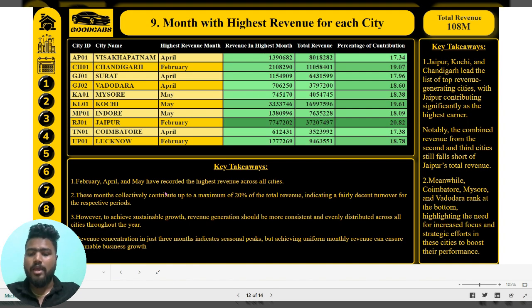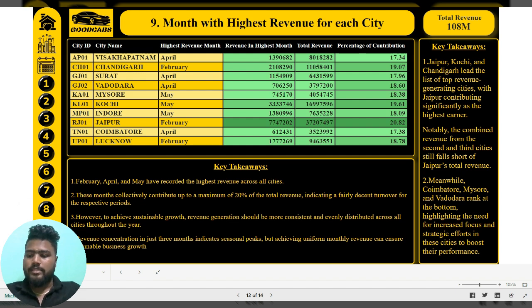February, April, and May recorded the highest revenue across cities. The total revenue of our company is 108 million for the period January to June.